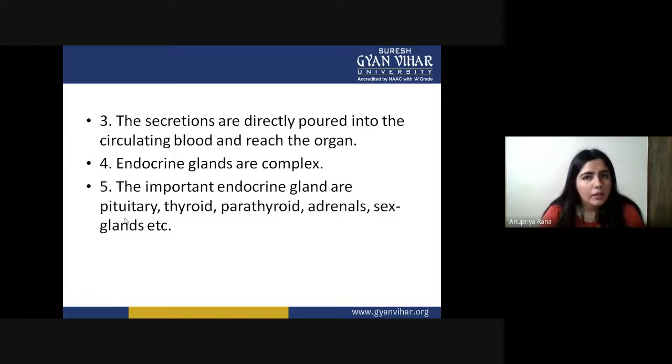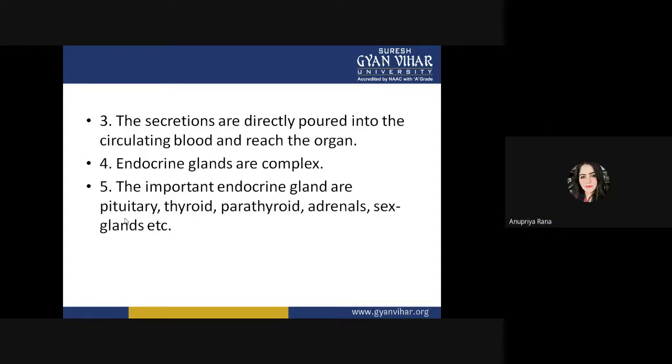Blood is circulating in all our body, completing a whole cycle in less than a minute. So our blood has a very high-reach transport system. They directly flow the hormone into the blood, and whichever target organ requires it, the blood will supply that hormone to that particular target organ.